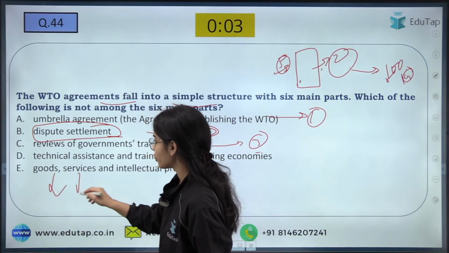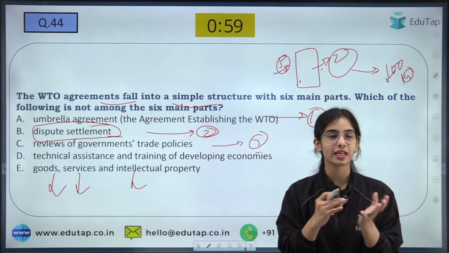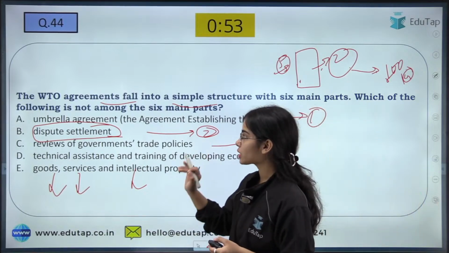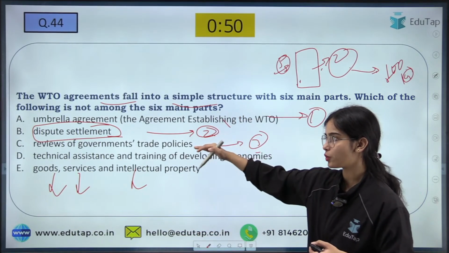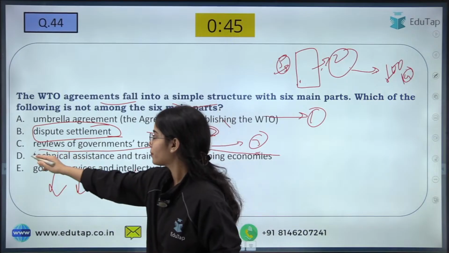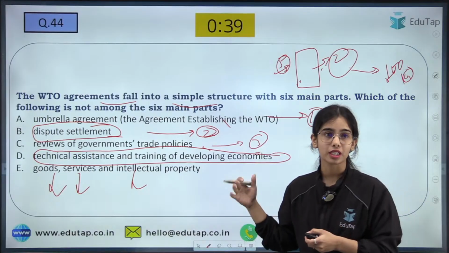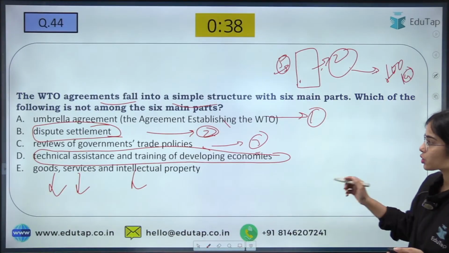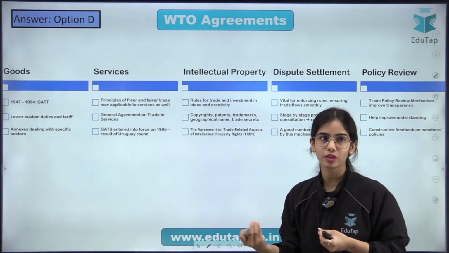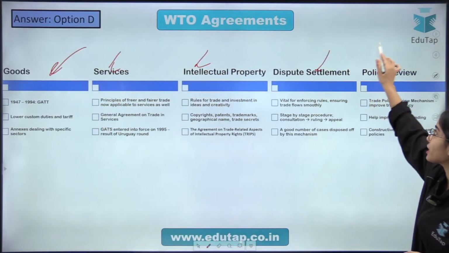Then the 4th, 5th and 6th agreements are regarding the trade in goods, the trade in services, and the trade in intellectual property, that is the creation of the mind. So in total there are 6 agreements: umbrella agreement, dispute settlement, review of government trade policy, goods, services and intellectual property. Technical assistance and training of developing economies is just a function of the WTO. This is not an agreement as such. Okay, so D is the answer, that this is not an agreement.